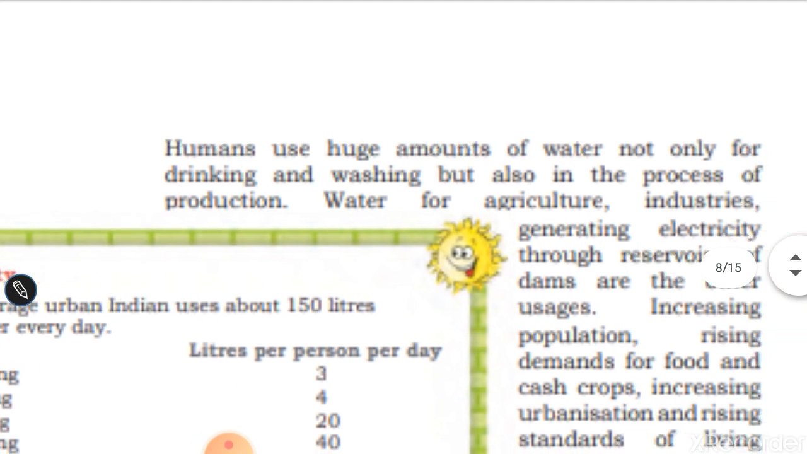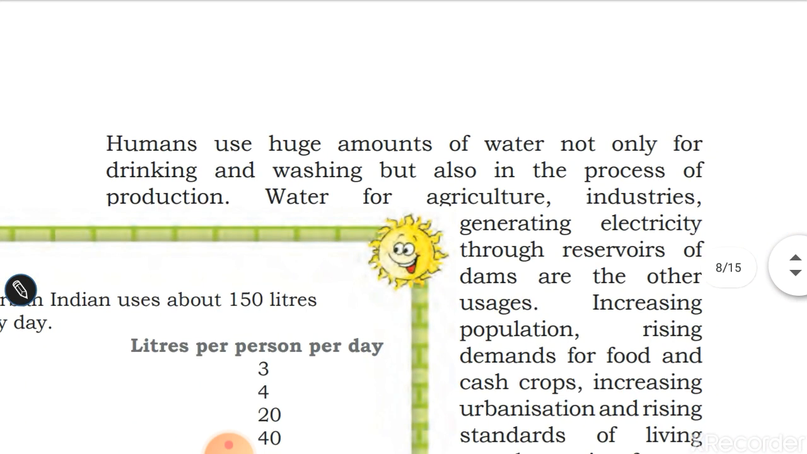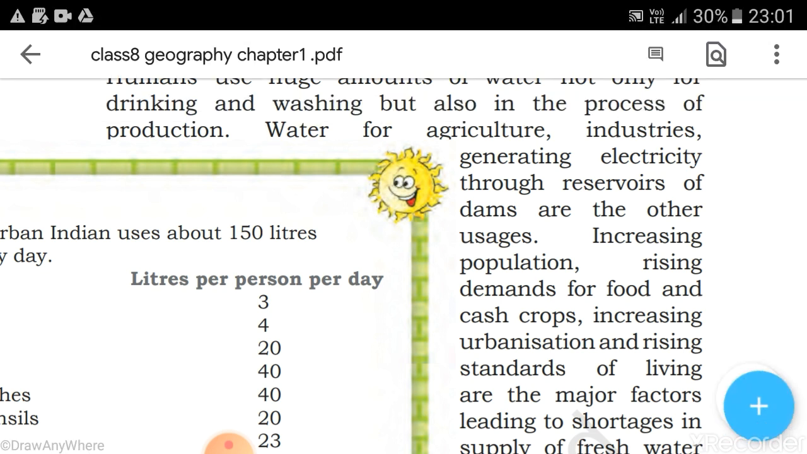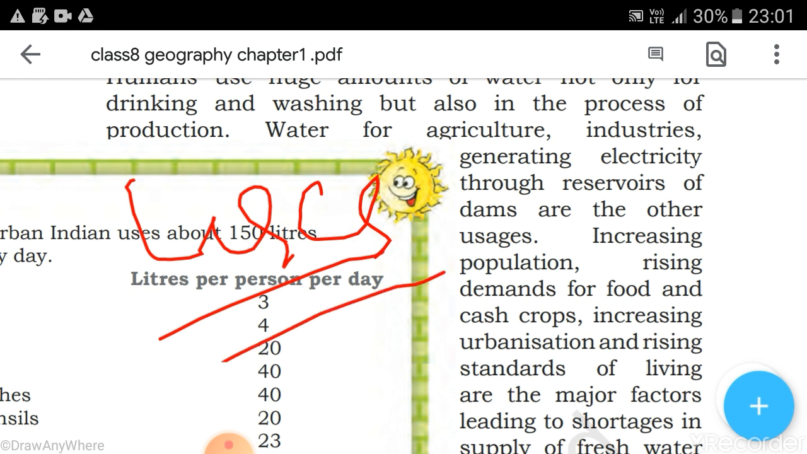So dear children, here you can see the human uses huge amounts of water, not only for drinking and washing but also in the process of production. So now we can see the different uses of water, and how human beings use water for meeting different purposes in life, for survival.